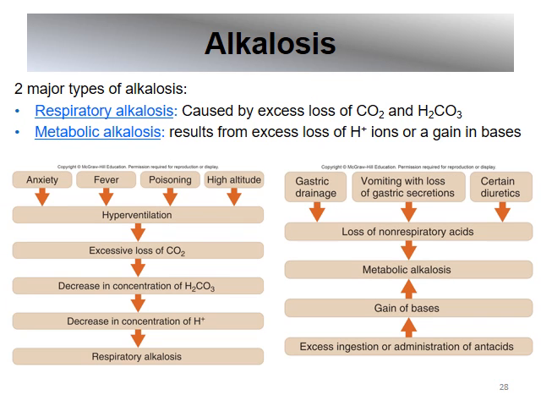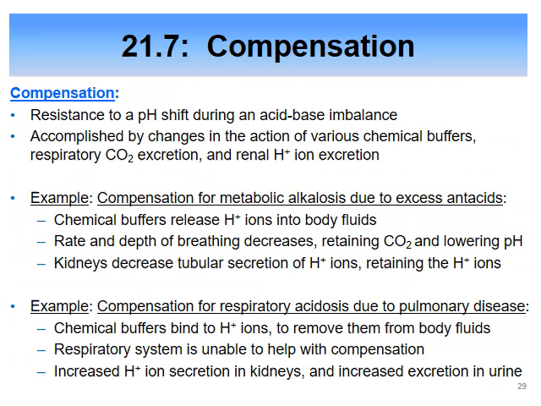Major types of alkalosis: respiratory alkalosis. This would be due to excess loss of CO2. Hyperventilation would cause this. Hyperventilation gets rid of a lot of CO2 from the body. Metabolic alkalosis would be excess loss of hydrogens or a gain in bases. So then this slide just talks about the different examples and what the body can do to compensate for either alkalosis or acidosis.